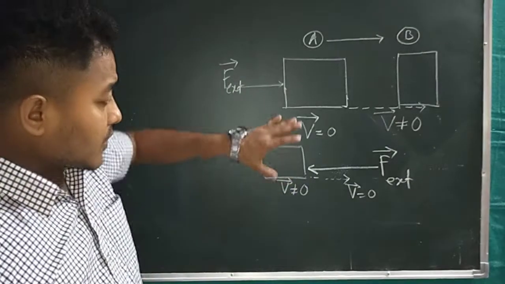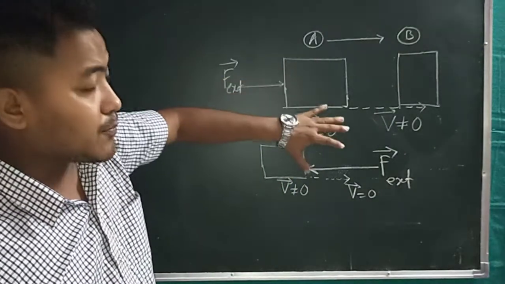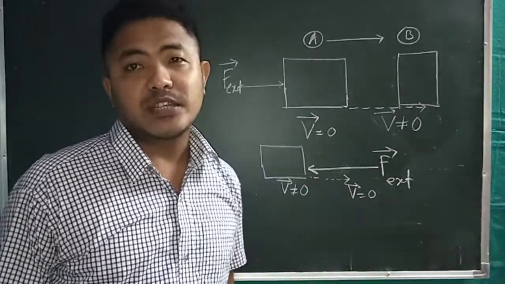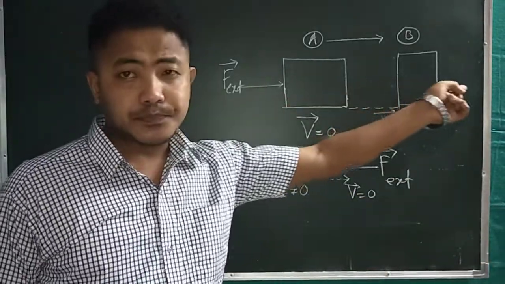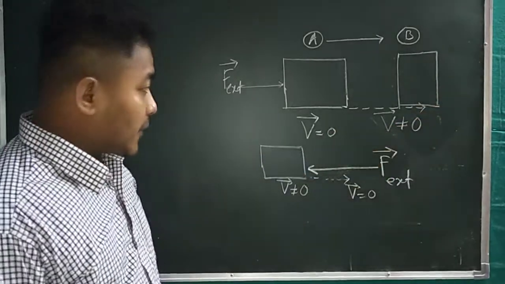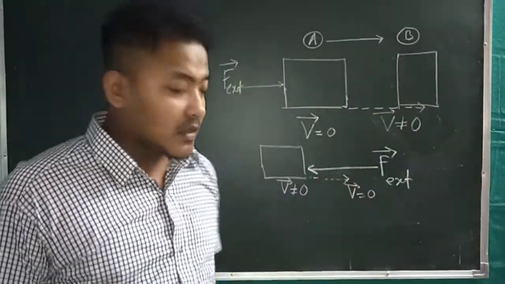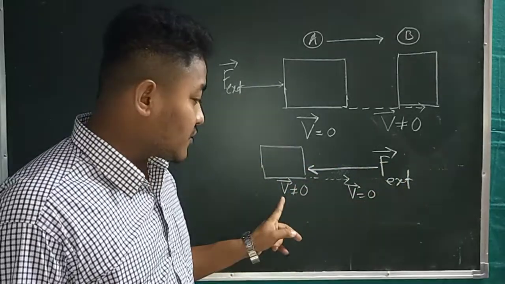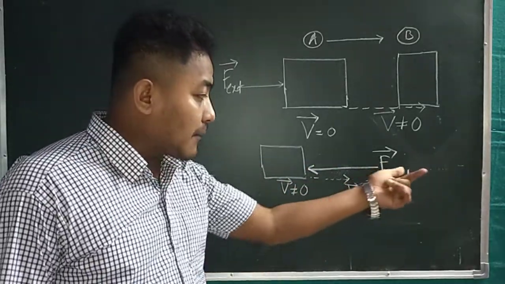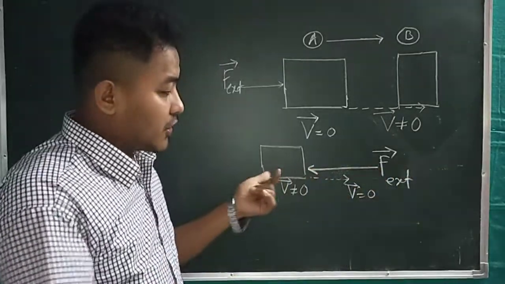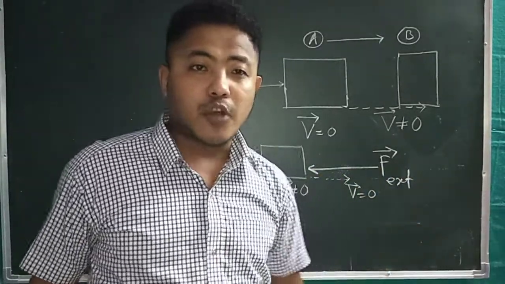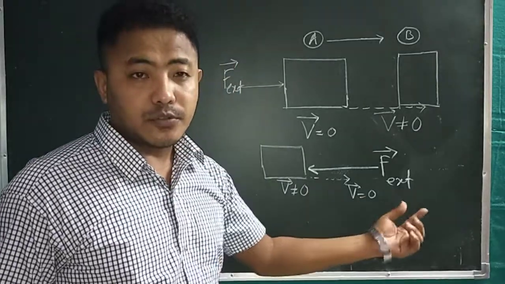So this body was at rest. Once you applied an external force Fext, this body starts moving. That means the rest position has been changed. The second case is this body was moving somewhere, that means velocity was not 0, and you applied a force from this direction. That means this body will now stop. How do you come to know that the body will stop? Since the velocity is going to be 0.